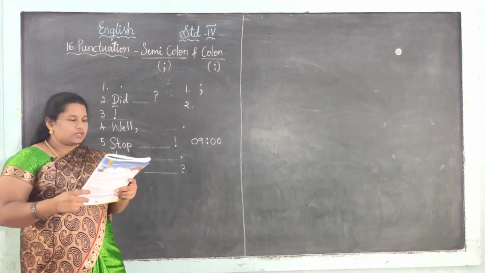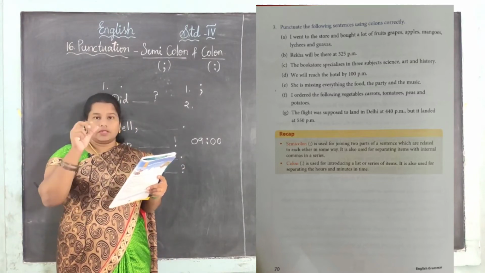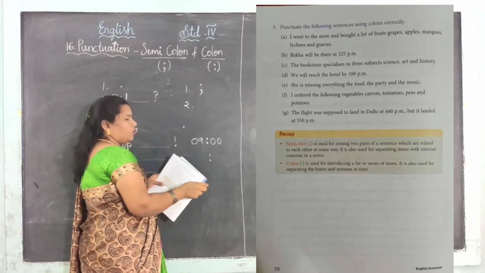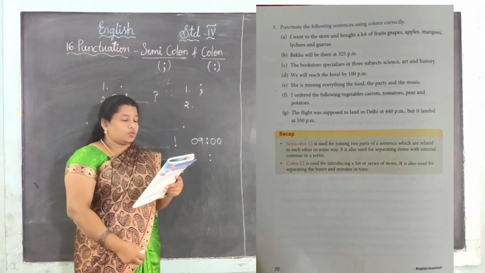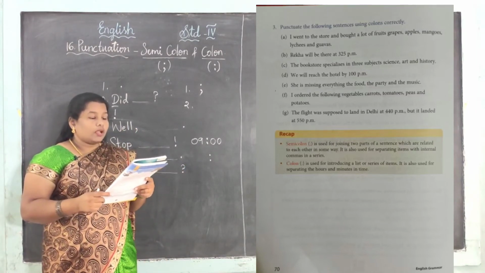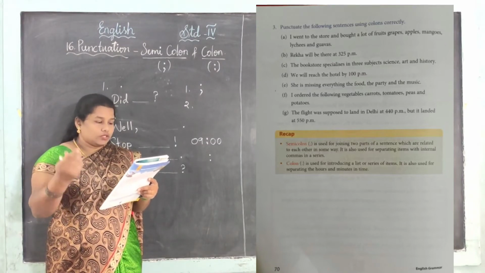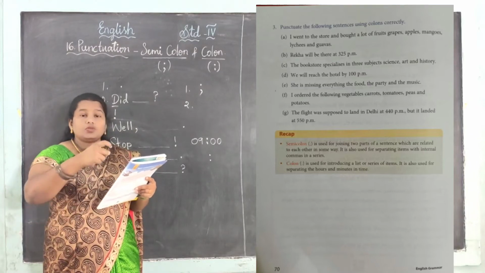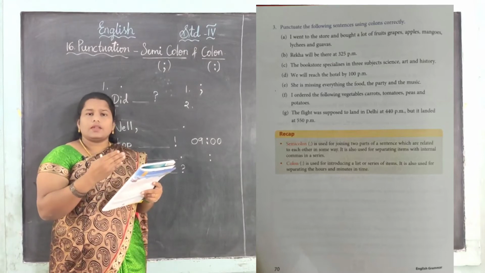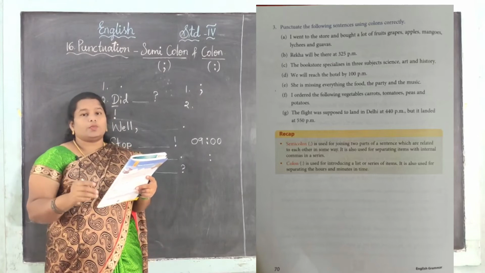Yes, now take page number 70. Punctuate the following sentences using colons. We know the symbol colon. What is it? Yes, an upper dot and a lower dot. This we are going to use in these sentences. See, I went to the store and bought a lot of fruits: grapes, apples, mangoes, lychees and guavas. See, this is introducing a list. For the list we want to use the colon. So where can we use it? Yes, in the lot of fruits. After lot of fruits we want to put a colon.